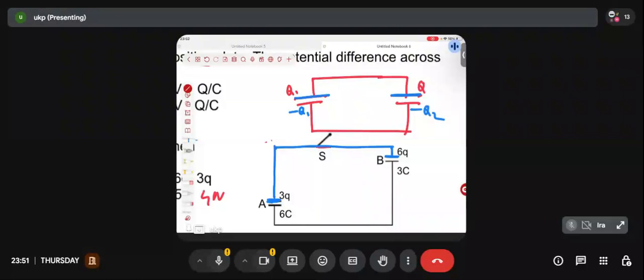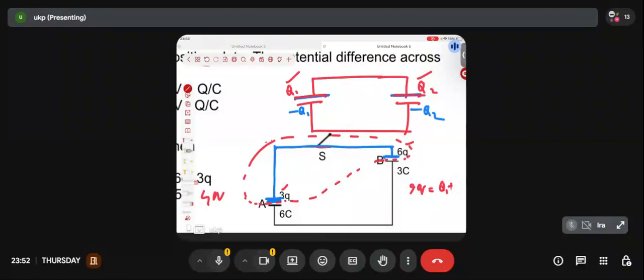Are they collectively isolated from the rest of the network? Yes, sir. So the sum of charges in these two plates should be constant. What was the sum of charges in these two plates initially? 3Q plus 6Q equal to 9Q. So here also the sum of charges in these two plates, that is Q1 plus Q2, should be exactly the same.